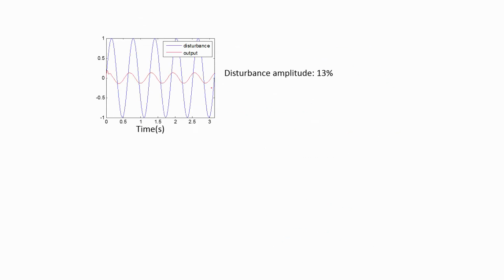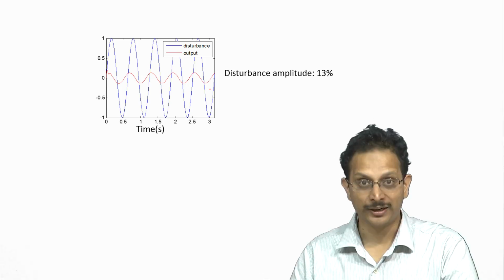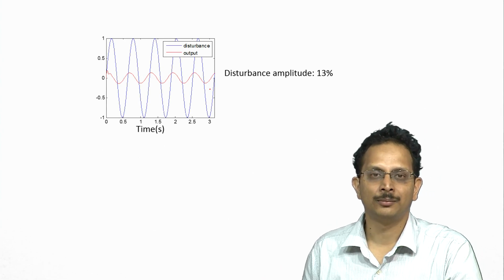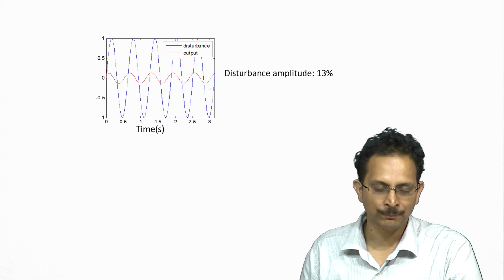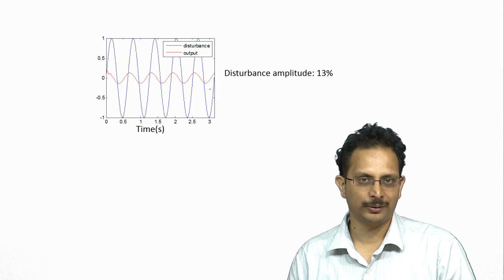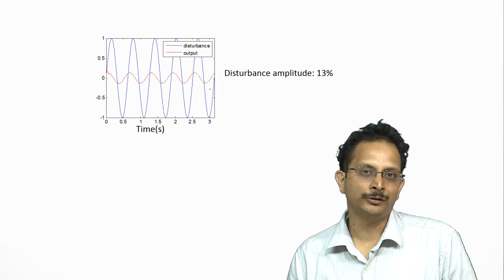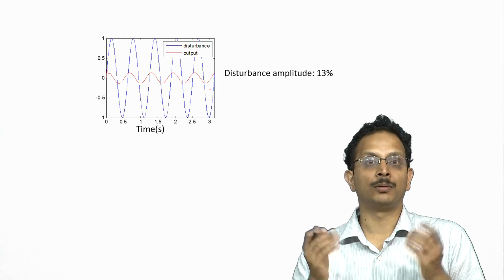If one were to look at that, one would see that the disturbance now has been attenuated, which is great news, because with the previous controller we actually had an amplification of disturbance, which is the exact opposite of what we as control engineers wish to do, and that is not a problem in this case.